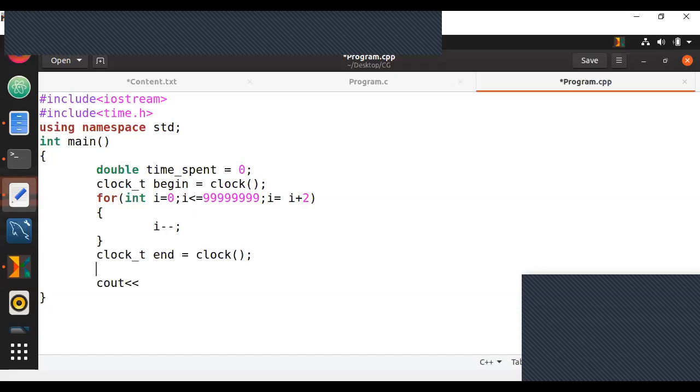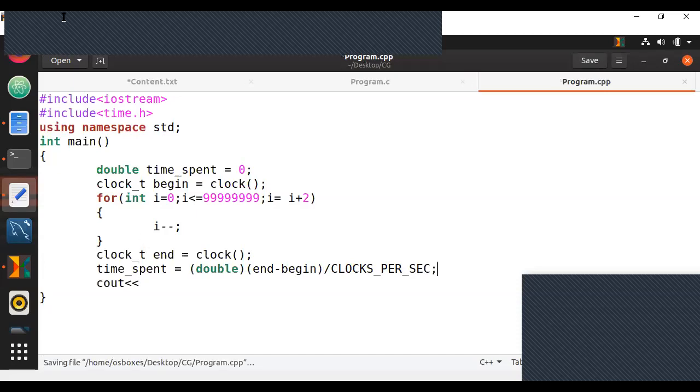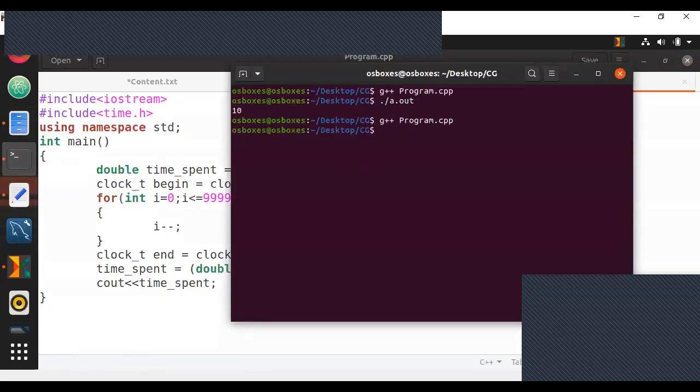So let me just store it for now. Time spent equals, convert whatever value you get to double by default, because why not? End minus begin, divided by clocks per second. So however many clocks per second there are in your computer, you can do something like this. So cout, just type time spent, and you'll get a clear idea of how much time is spent by your program.